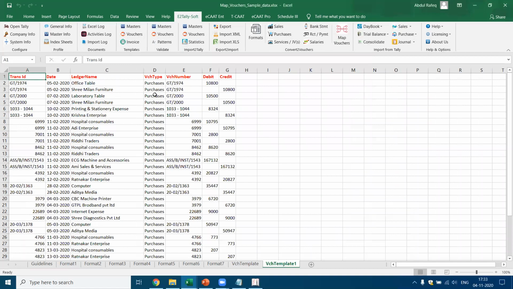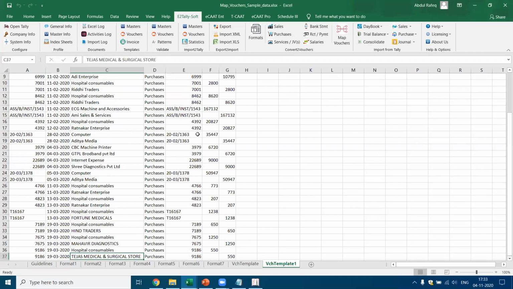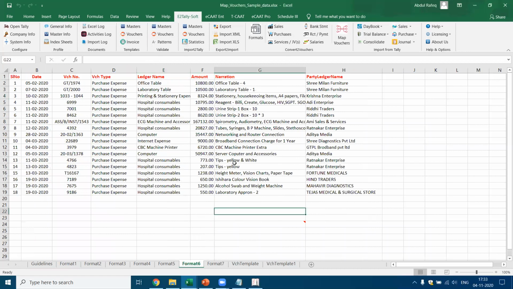See, now we converted. So you need to keep on trying and check what the result is. You see, office table is debited and the corresponding 3 million furniture is credited. For each of the transactions, it has been converted and you're able to get the result. Now let's come back to format 6 and check the same thing here. Now this is what we had. We had a single one here. I come back to map vouchers.